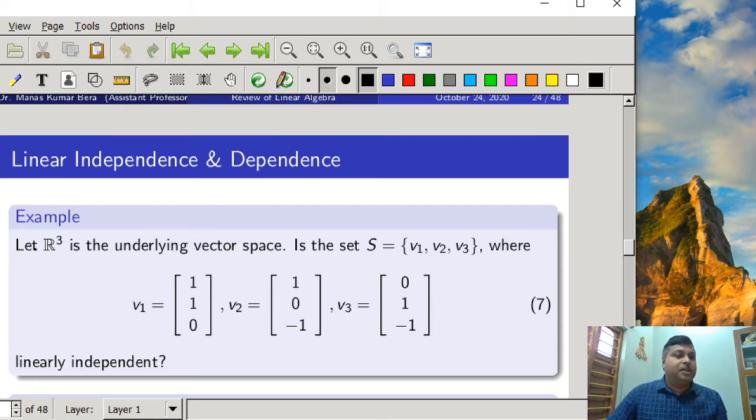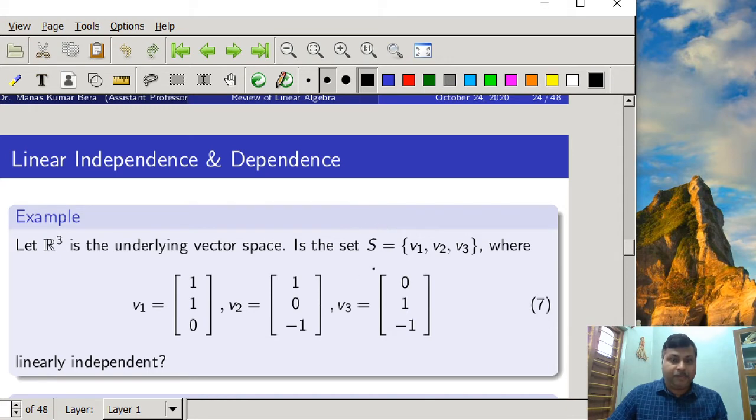Suppose R3 is an underlying vector space and we have chosen a set S, that is v1, v2, v3. The three vectors we have chosen are like this. Now it has been asked whether the set is linearly independent, or it can be asked whether the set is linearly dependent or independent.